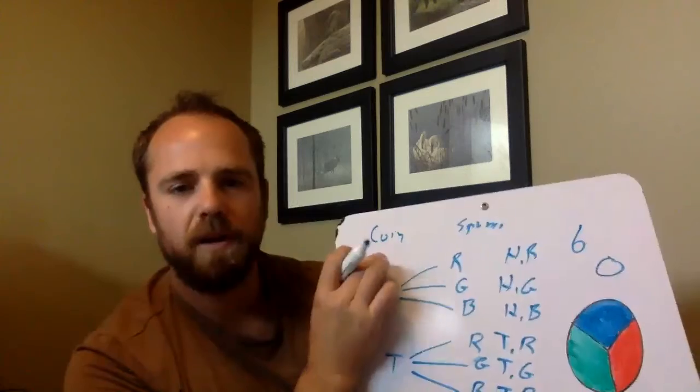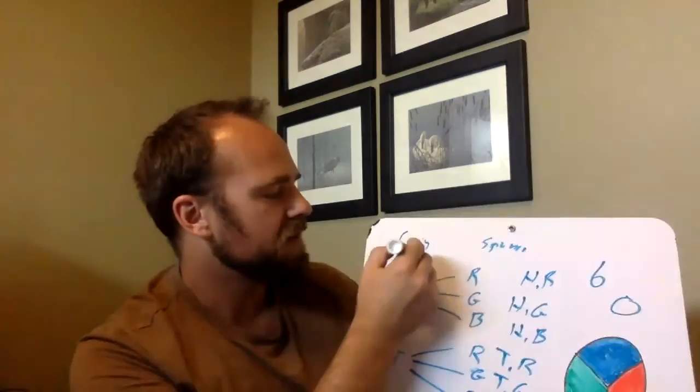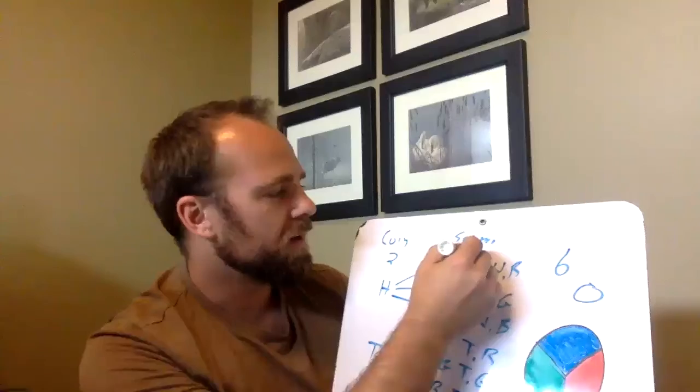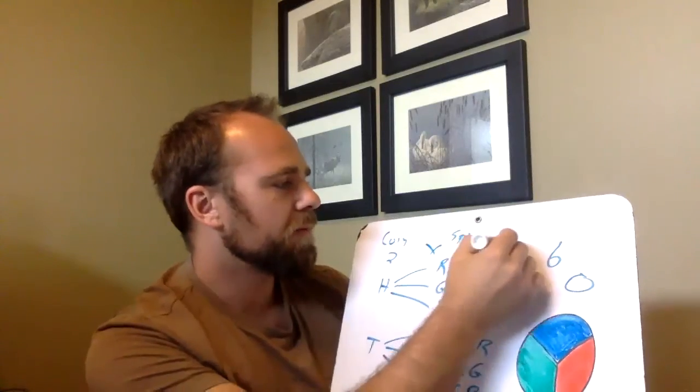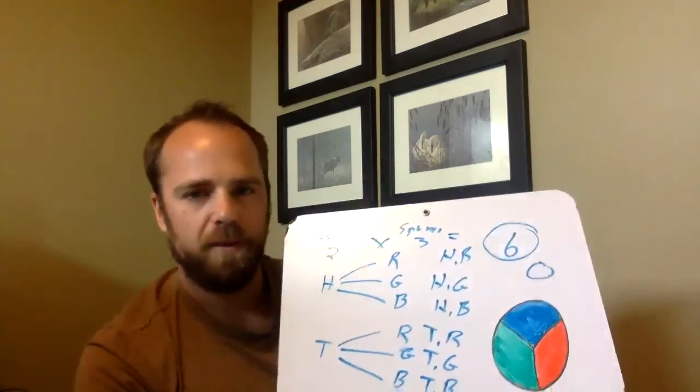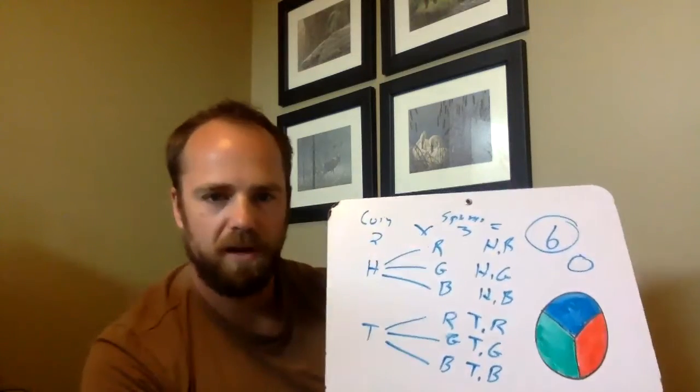What's another way I could calculate that? What are the total outcomes from my coin? Well, I have heads and tails, I have 2. What are my total outcomes with my spinner? I have red, green, and blue, so 3. I can multiply them together to get 6. All right, so that can tell me how many total outcomes I might have.